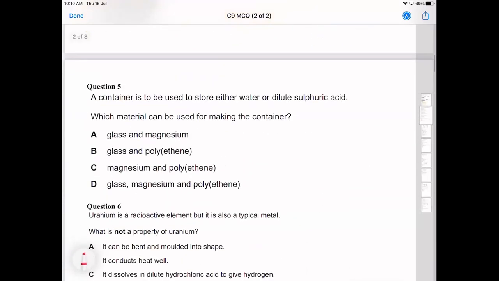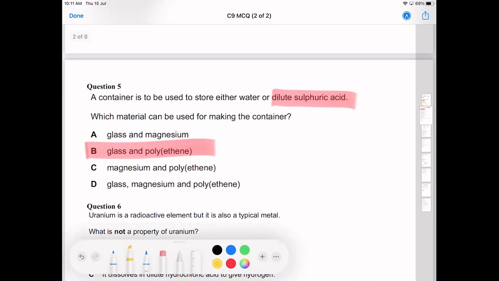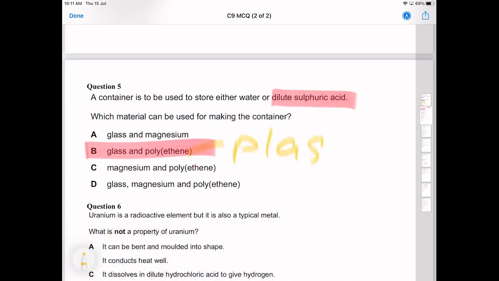Cool. A container is to be used to store dilute sulfuric acid. So we want something that is not going to react with the acid. So we want something like glass and polyethylene. Glass obviously is very unreactive, and polyethylene you'll see later with organic chemistry. Polyethylene is just plastic, and plastics are very unreactive. Any problems with that one? No. Yeah, so you wouldn't obviously make it of magnesium because magnesium is extremely reactive. That would not be good. So anything that contains magnesium is not obviously a good answer.